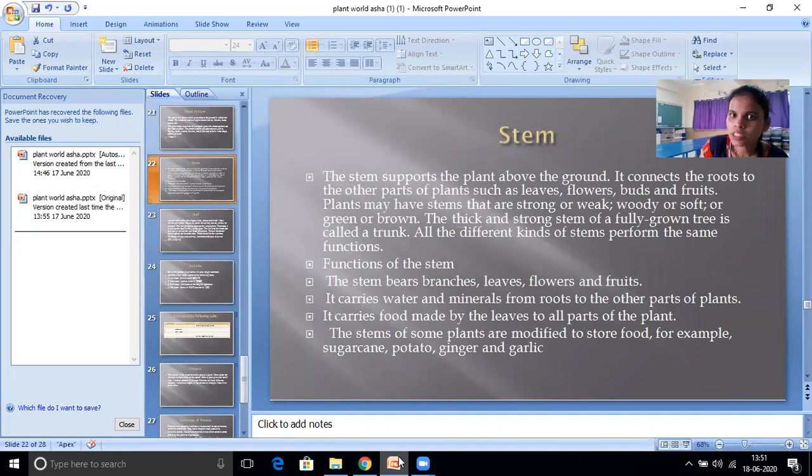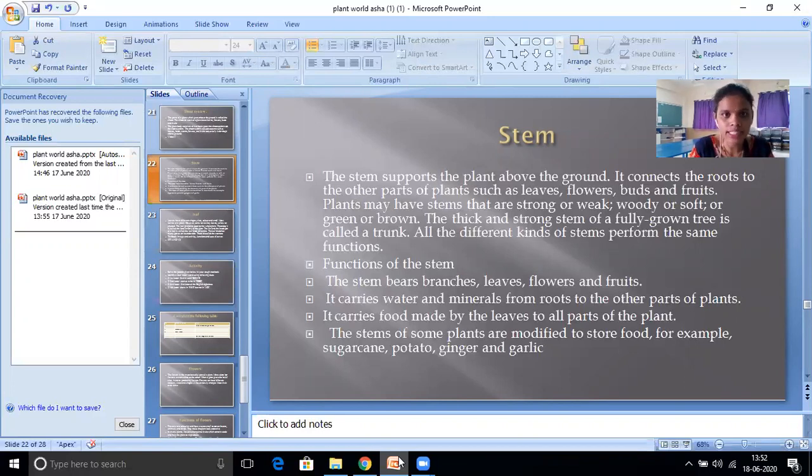The stem supports the plant above the ground. It is a supporter. It connects the roots to the other parts of plants such as leaves, flowers, and fruits. It is the connector. While the root will provide the food, the stem will give connections to all the other parts of the plant. Okay.